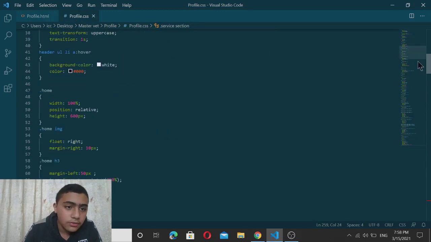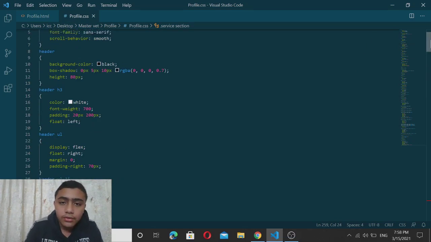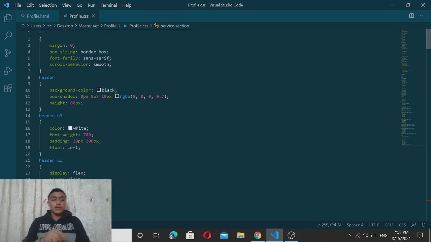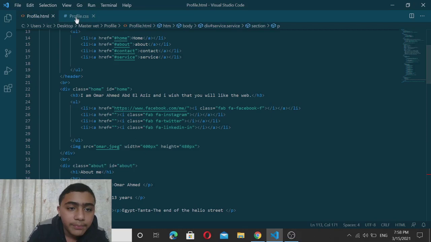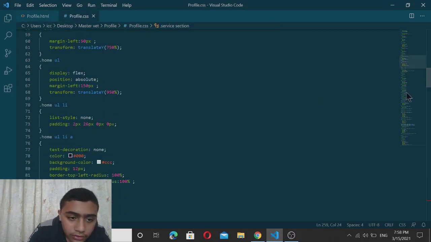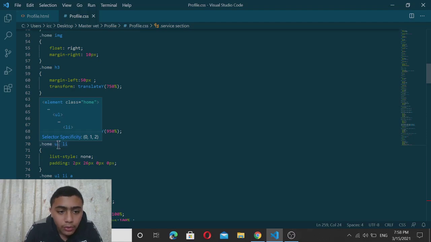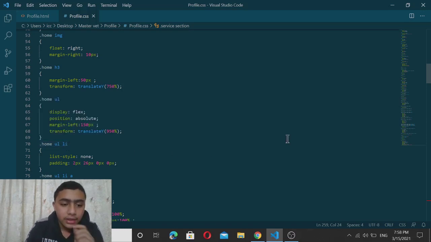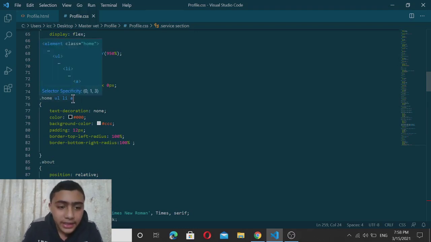Here I make classes to tell CSS that the name of the icon or the name of the code that I want to write is that code in HTML. Also here you will find the CSS code. Here I tell it home and I write about home, UL and I write about the whole UL, and LI to choose to write about every LI in it, and about the A as the link.